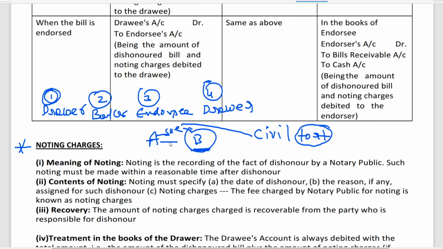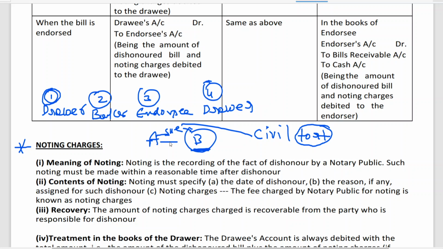That is why, generally, if there is a dishonor or fear of dishonor, the bill will be given to a public official known as a notary public. The notary public presents the bill to the drawee for payment. The holder of the bill has failed to get payment, so they approach the notary. Now the notary takes the bill and presents it for payment. And if money is received, he will hand over the money to the concerned party.